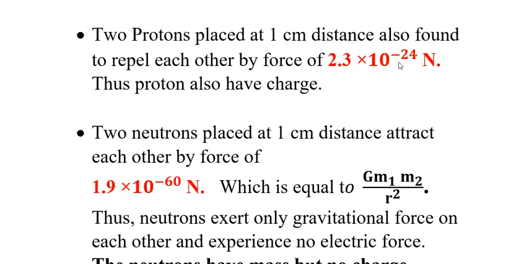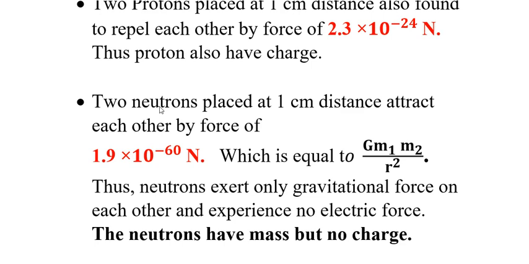So 2.3 into 10 to the power minus 24 Newton, this much electric force exists between two protons when they are placed at 1 centimeter distance. Thus we can say that protons also have charge. And as the force between two protons and the force between two electrons is found to be the same, that means the charge on proton and the charge on electron must be the same.